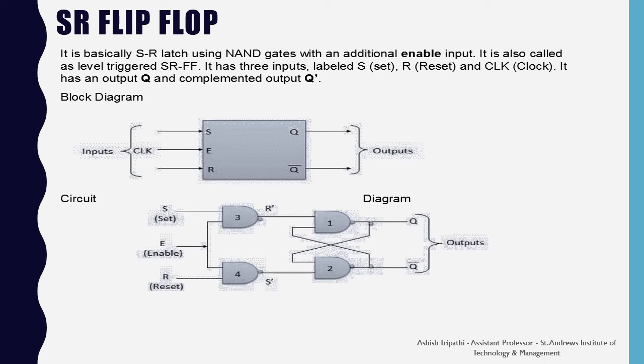So here is a block diagram of the SR flip-flop. In this you are seeing that there is a box which has three inputs, namely S, E and R, and there are two outputs, namely Q and Q dash. Below that, there is a circuit for the SR flip-flop which is totally based on the NAND gates. In this, the S and the R are having the high and low inputs, and the Q and Q dash are the outputs.